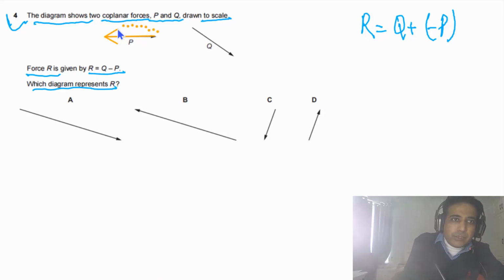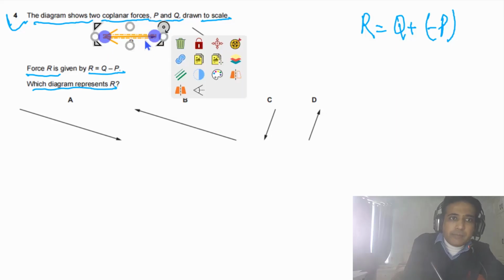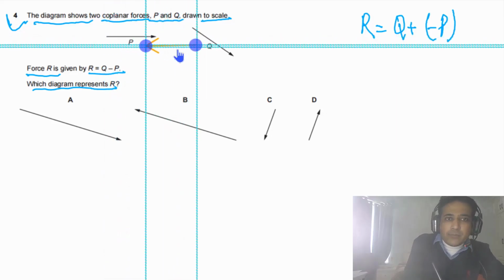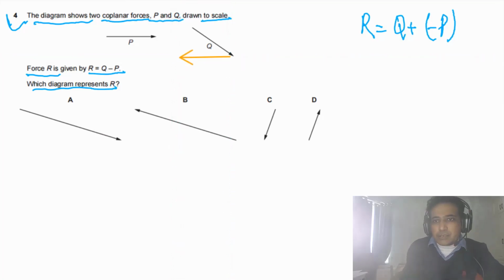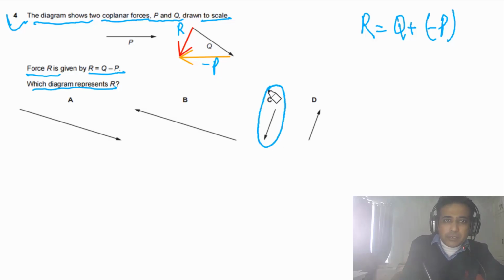So we can simply draw this dotted line, copy this one and place it here. So the resultant in this case is this one. This vector is the resultant vector. We can say this one is minus p and this one is r. So the answer for this question has to be C.